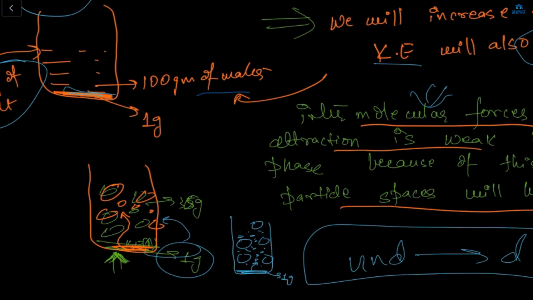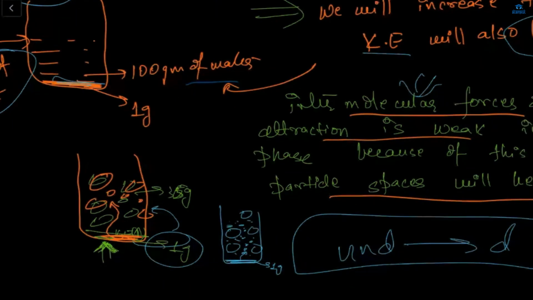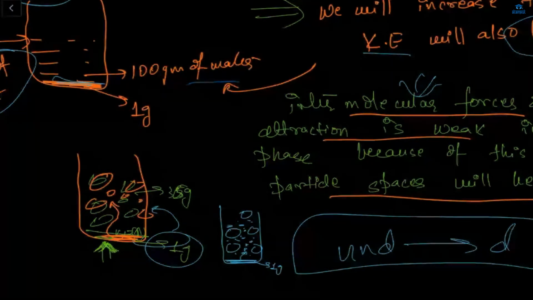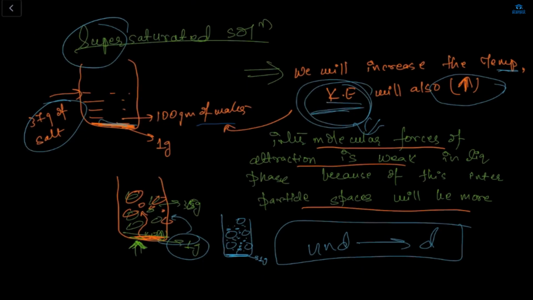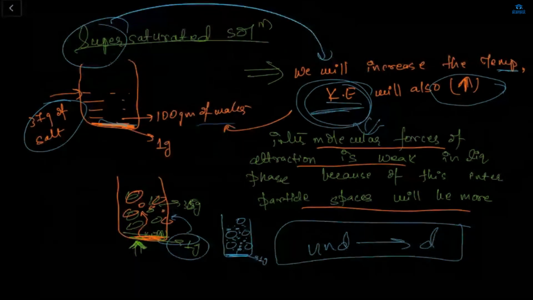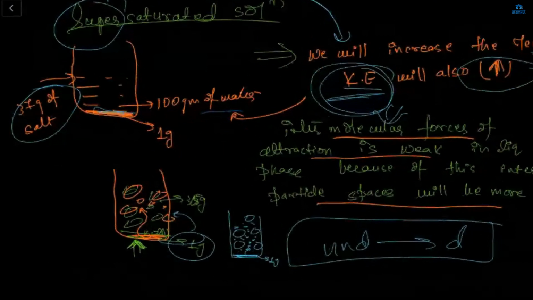Okay, it's not like the dissolved will get undissolved and the undissolved will get dissolved. No, this concept is not in this. Here only the undissolved will get dissolved. How? Through the process of kinetic energy. This is the main role in a supersaturated solution. The main thing is the kinetic energy here only. That's how they are getting the spaces. Then only the 1 gram will get easily dissolved.